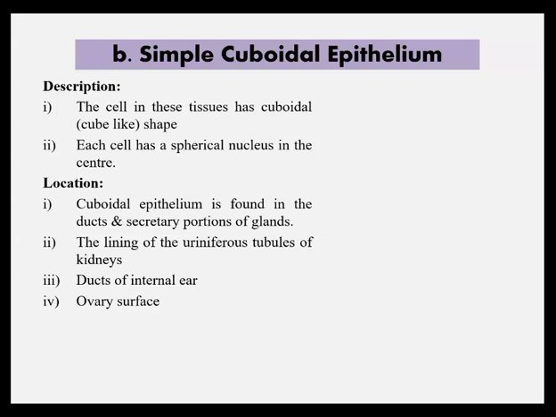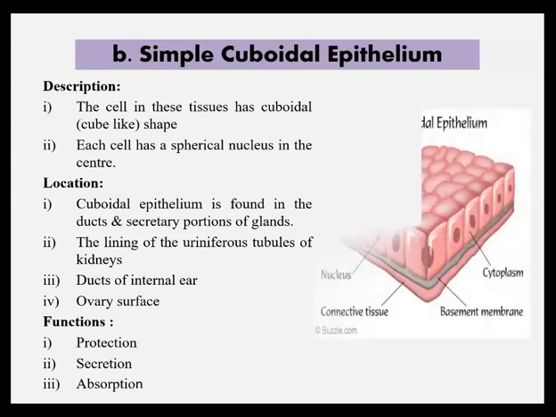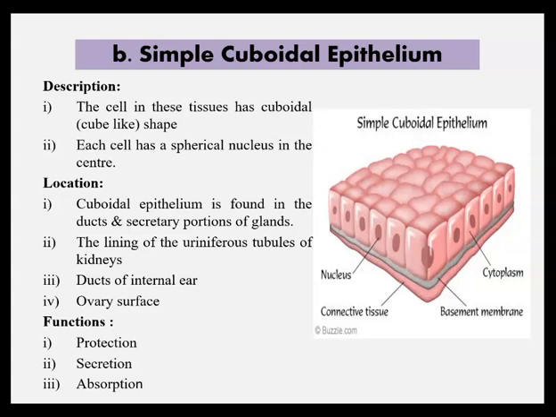This cuboidal epithelium is found in the ducts and secretory portion of glands, the lining of the uriniferous tubule of kidneys, then ducts of internal ear and ovary surface. Functions: it performs protection, secretion and absorption. So this is the diagram of simple cuboidal epithelium.